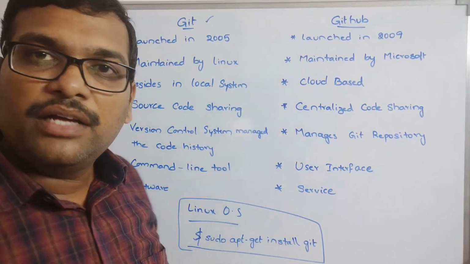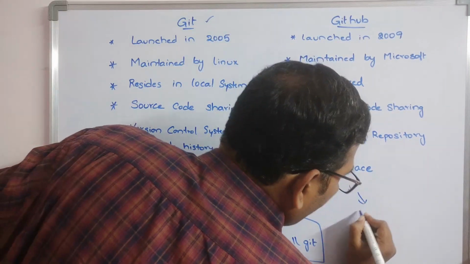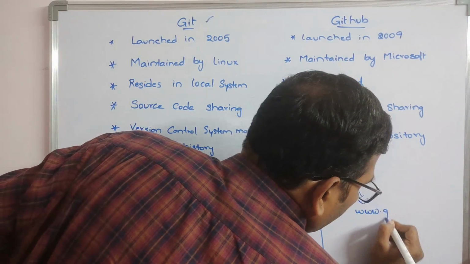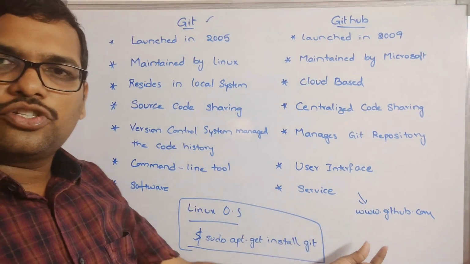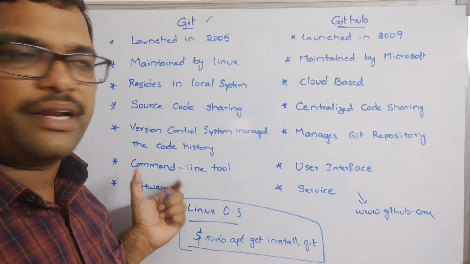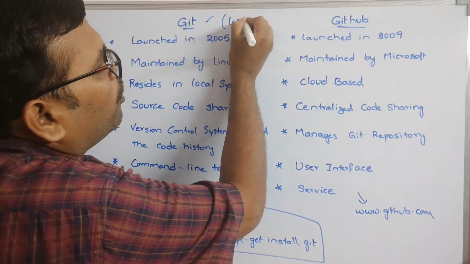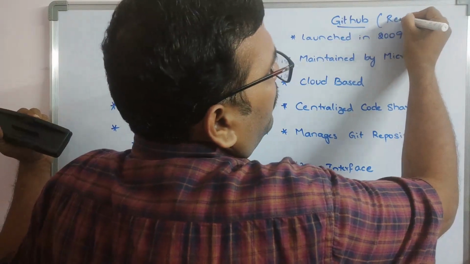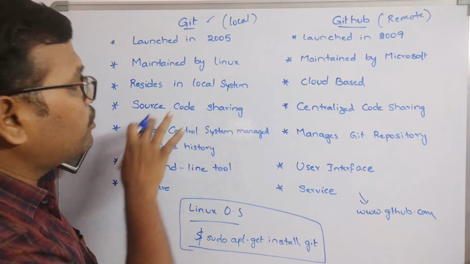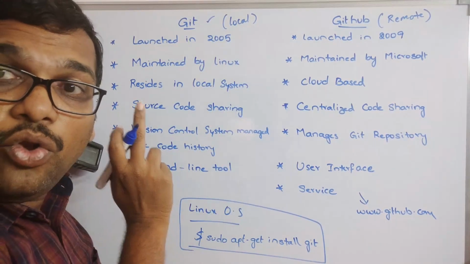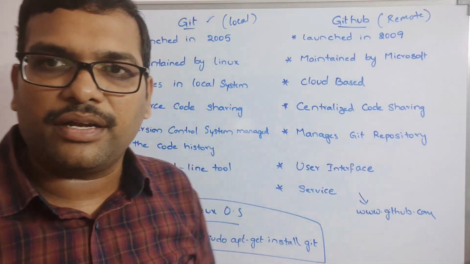And coming to GitHub, that is a web host or web space. Simply we can access it at www.github.com. There we can store all the local repository files to the remote. This we usually call local, and this we call remote. The place where we keep the complete source code on our system is called the local repository, and this is called the remote repository.